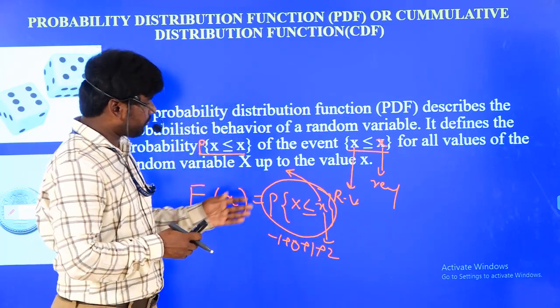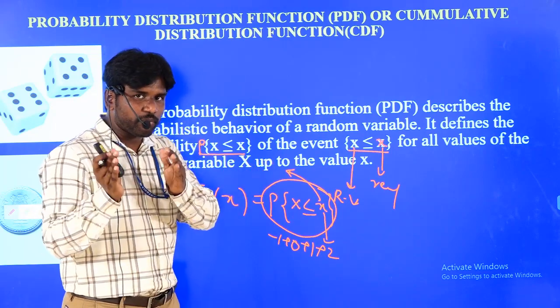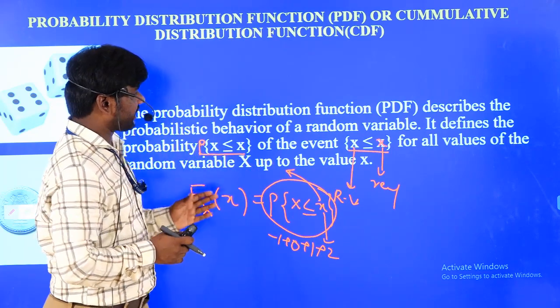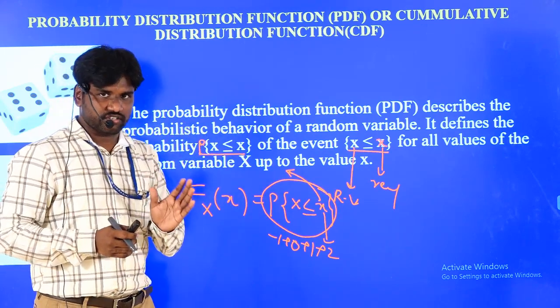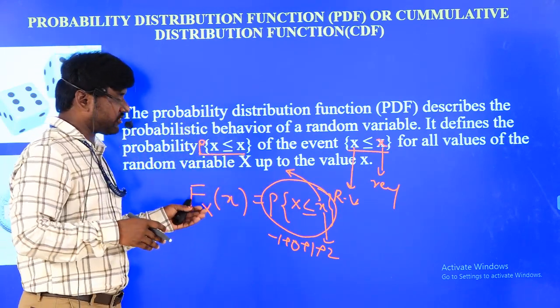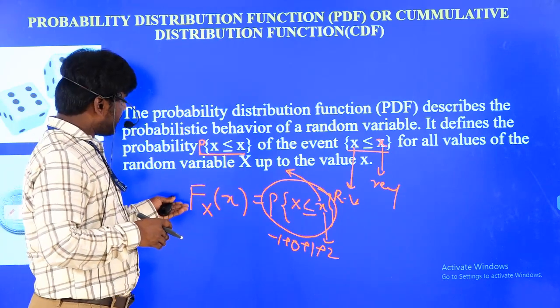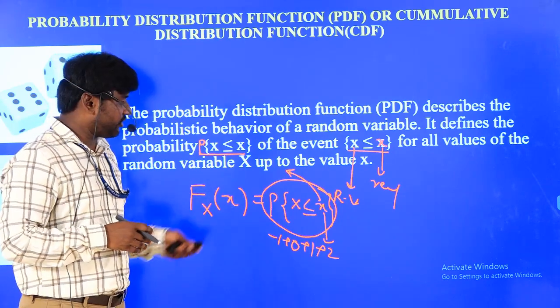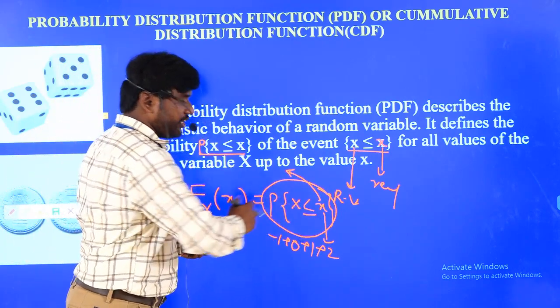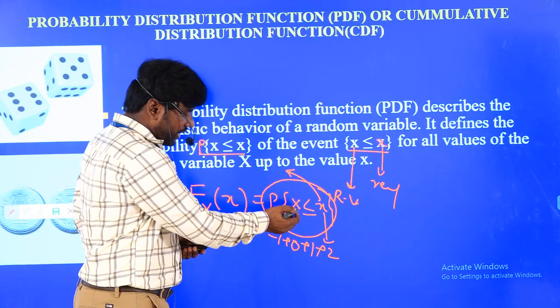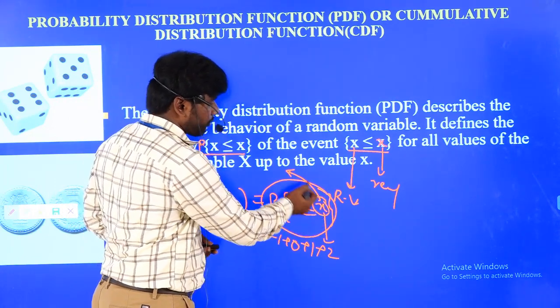That means it is cumulatively added over all previous values. That's why I can also name it the cumulative distribution function. So the final expression for the probability distribution function is capital F subscript X of x equal to the probability of X less than or equal to small x. It adds all the previous values of X probabilities.